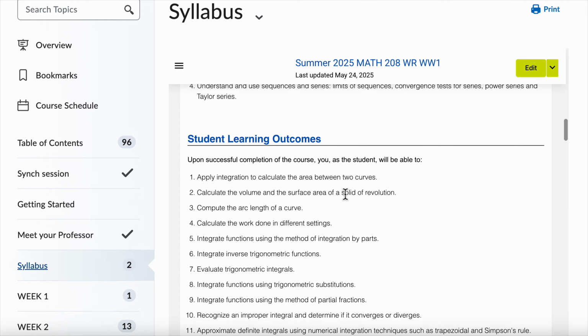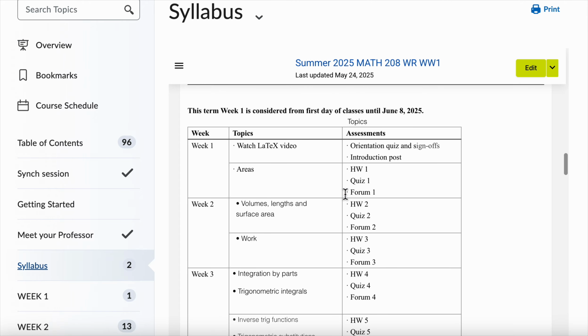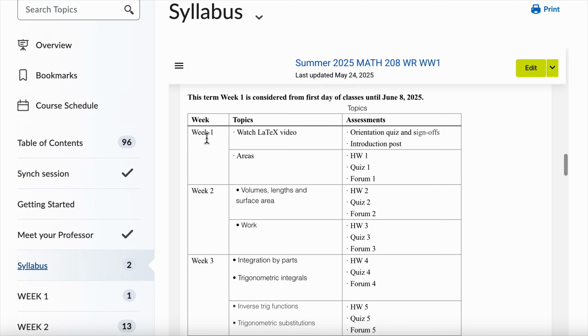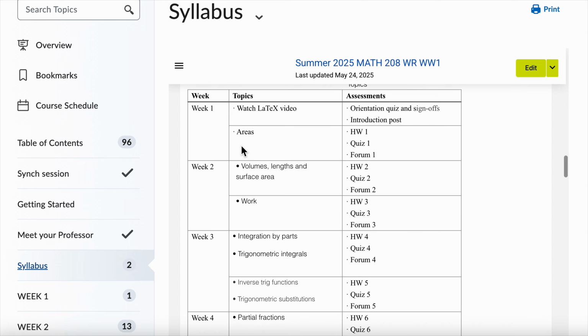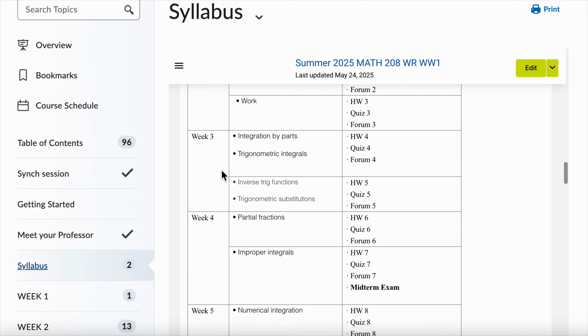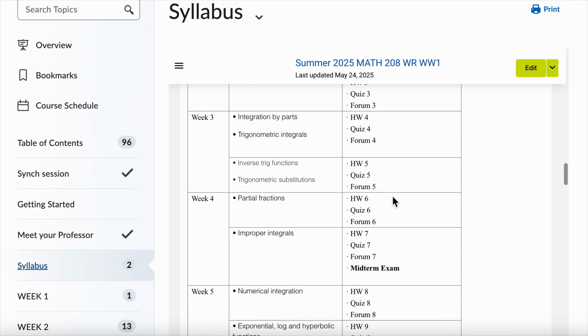So read here everything about the objectives of this class. The topical outline will tell you what we're going to do each week. For instance, in the first one, you have to do all the LaTeX activities the first day, and then you have to go to the first unit. That is the first week. And then every other week, you have to do 2 units, right? So for instance, in week 2, you have unit 2 and unit 3. In week 3, you have 4 and 5. So each week you have 2 units.